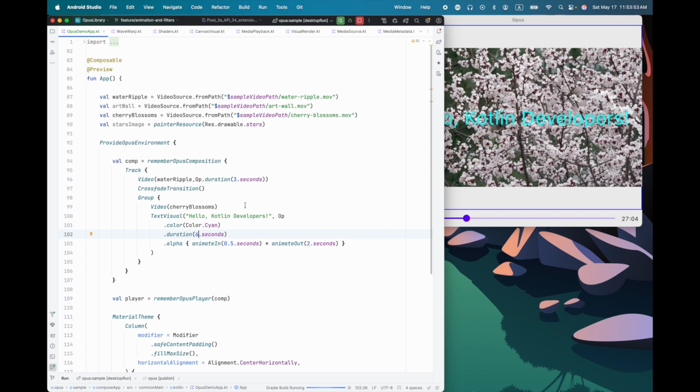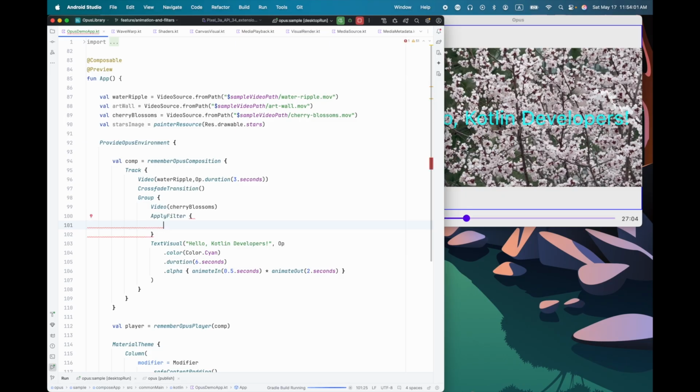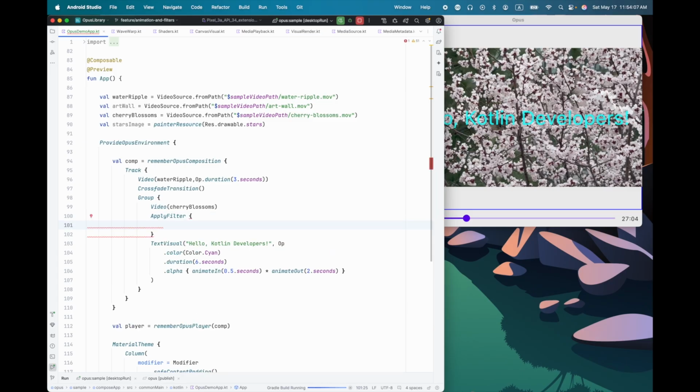Okay, so I'm going to add an apply filter composable here. The apply filter composable function is like an adjustment layer. It applies to everything underneath it. So let me do a wave warp filter.